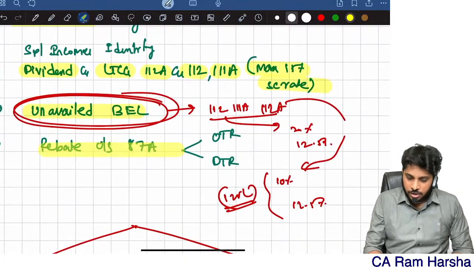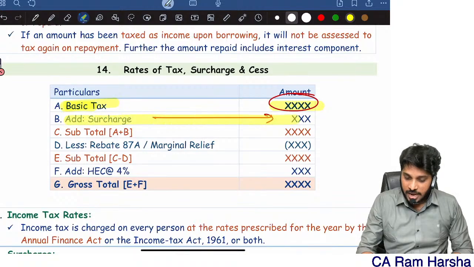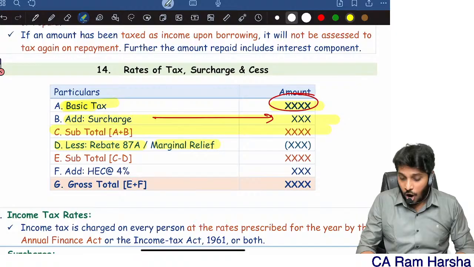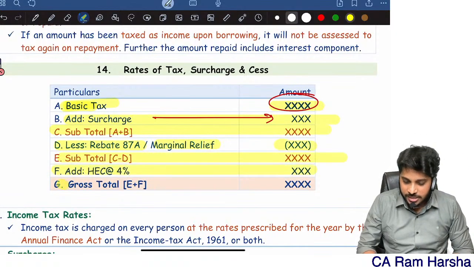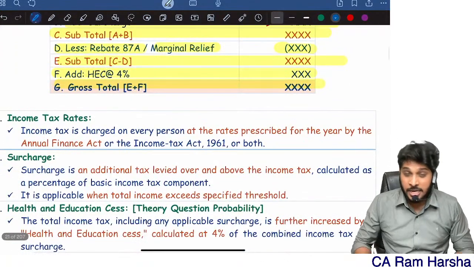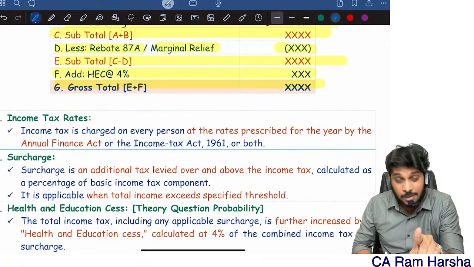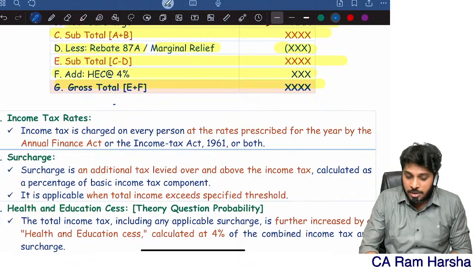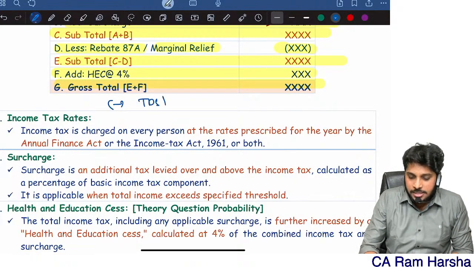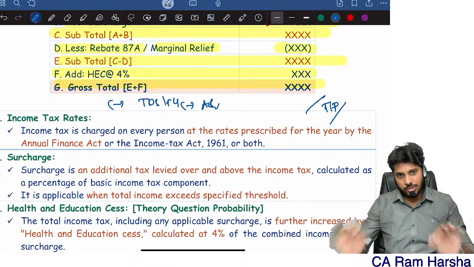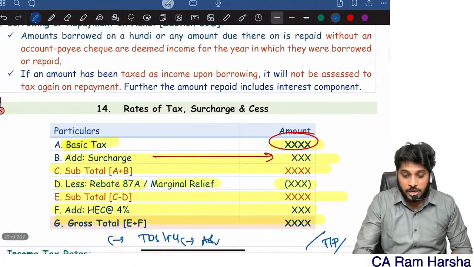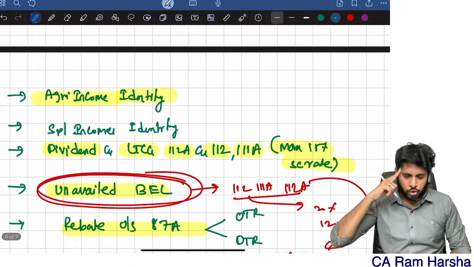And finally, when you're computing tax, first add surcharge if applicable, then you will get subtotal, then reduce either rebate or relief depending upon the circumstance. Then what you will get is subtotal, then add education cess, then you will get gross tax liability. Sometimes in exam they don't ask you gross tax liability, they will ask you tax payable amount. Tax payable amount is what? Gross tax liability minus TDS or TCS minus advance tax. If you reduce, then what you will get is called tax payable amount. That's it. So these are the steps that you should remember pakka.